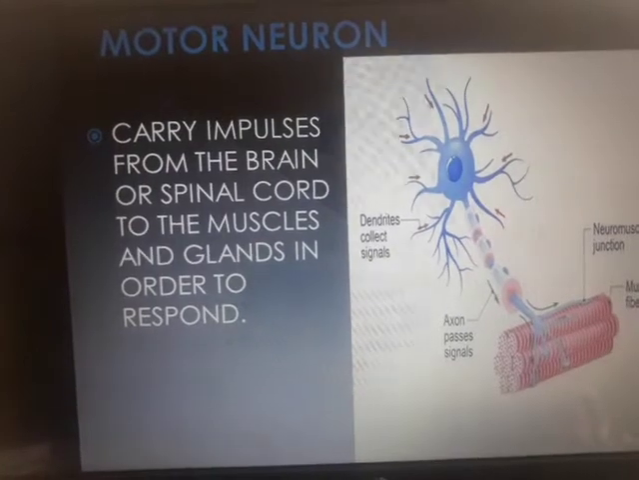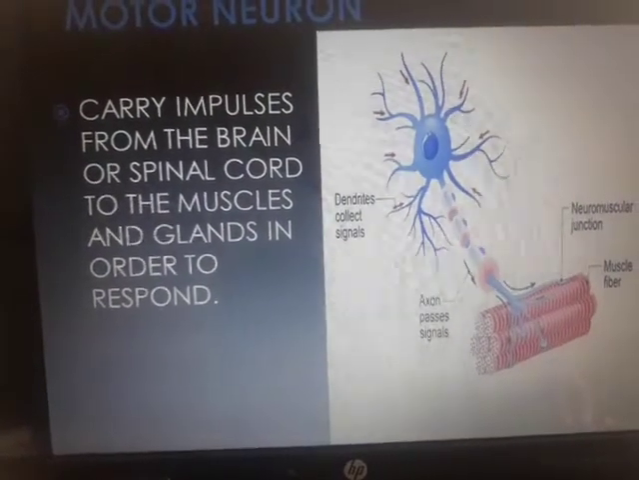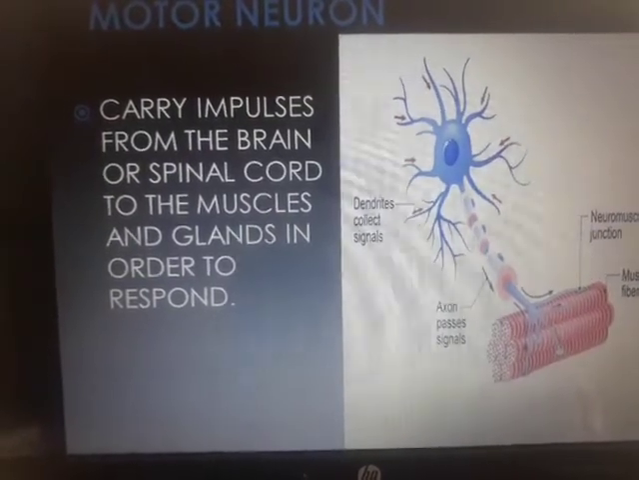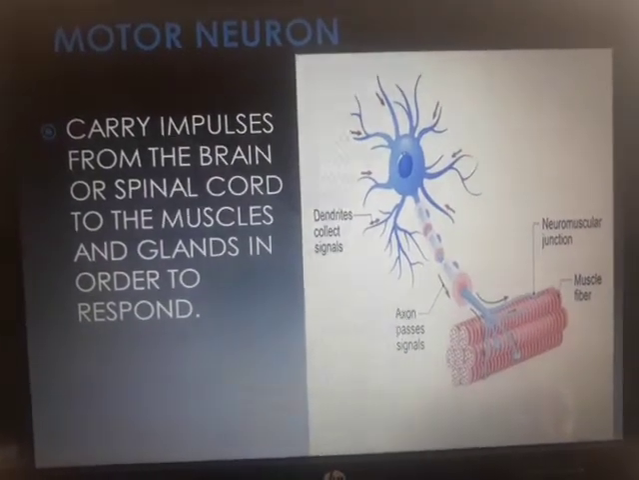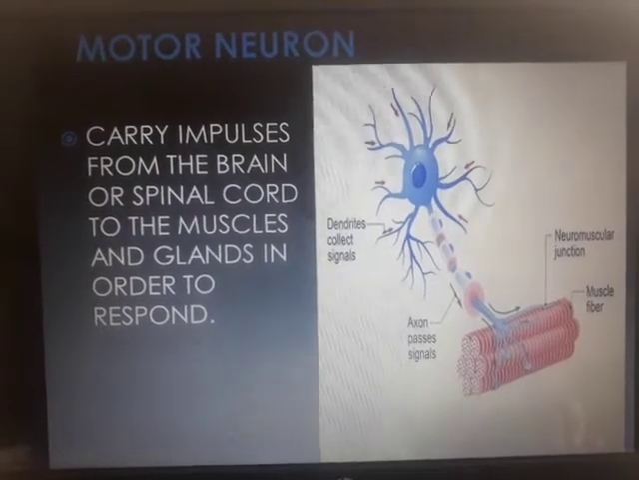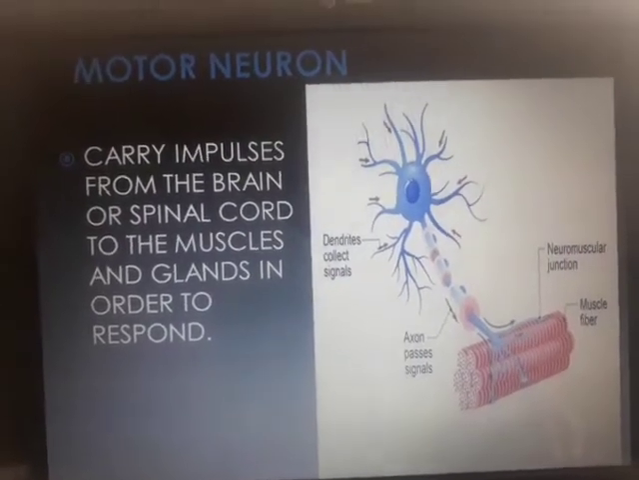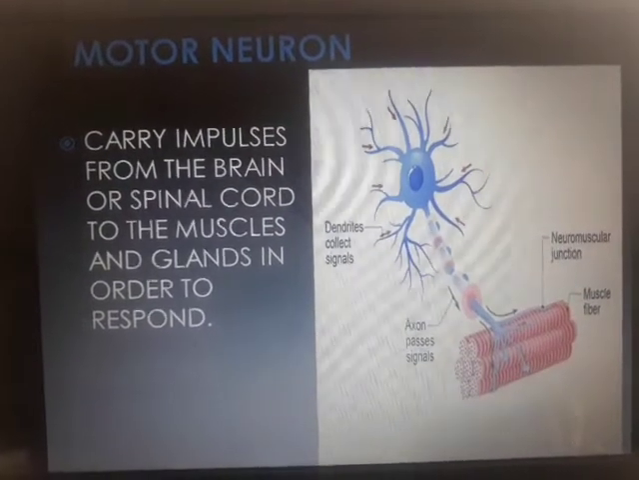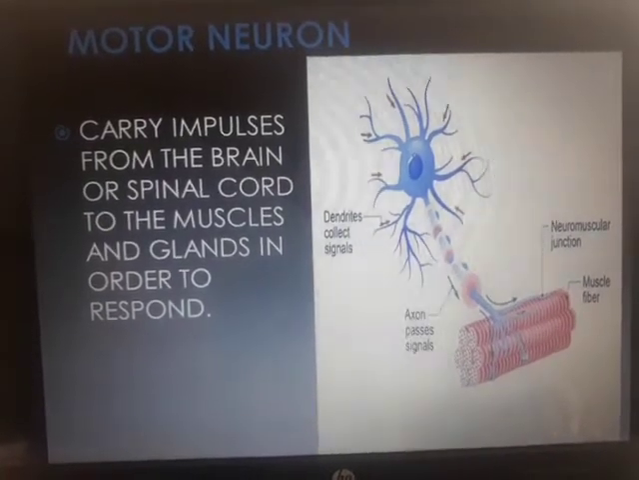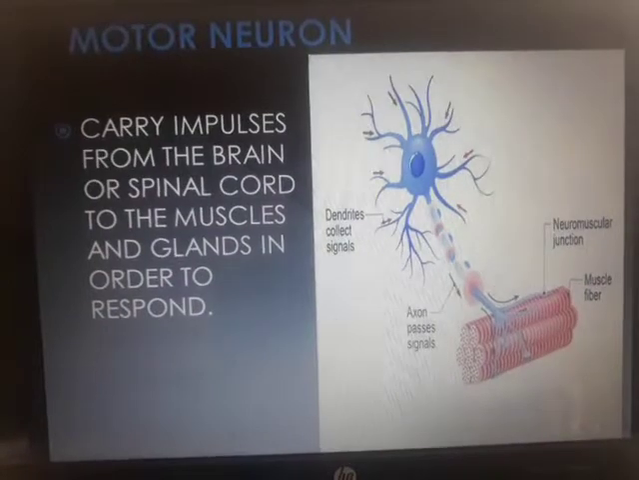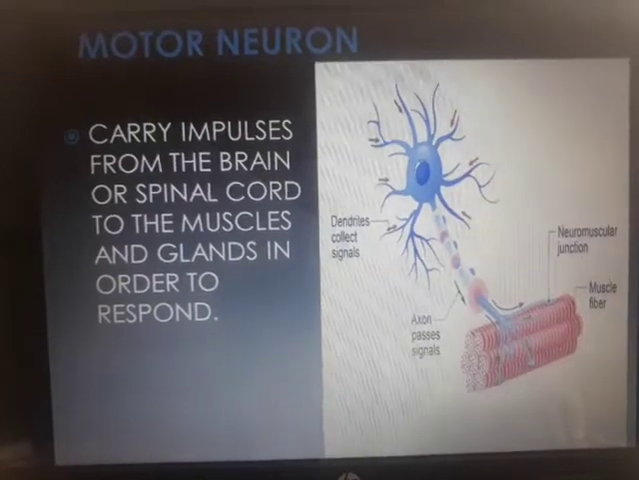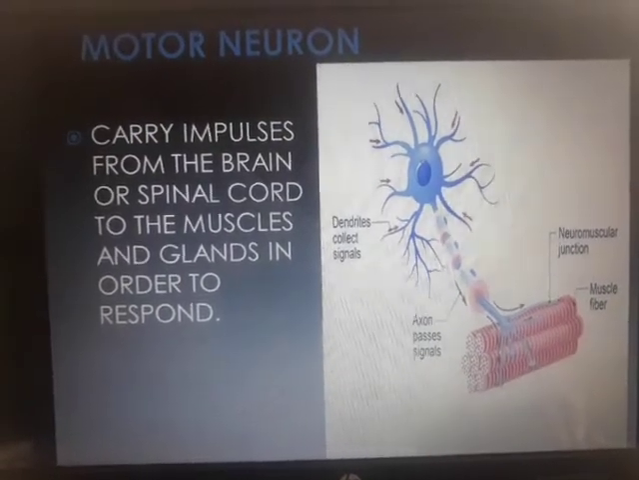It carries impulses from the brain, brain spelling should be BRAIN, or spinal cord, to the muscles and glands in order to respond. The motor neuron is the neuron which performs the action that the brain has decided a particular organ has to perform. So that job the motor neuron is doing. And we know that once the brain decides, it is through the spinal cord that the impulses or the message are carried towards the target organ, towards those muscles present in that particular part of the body.